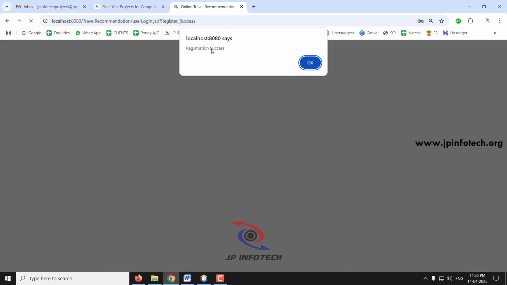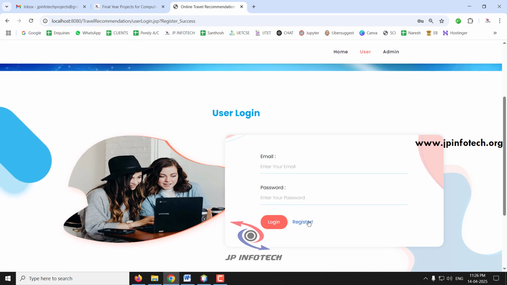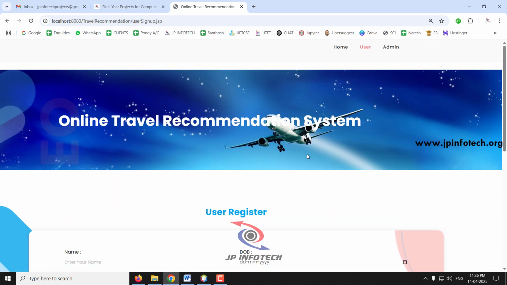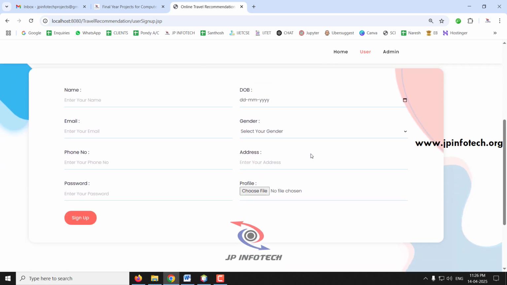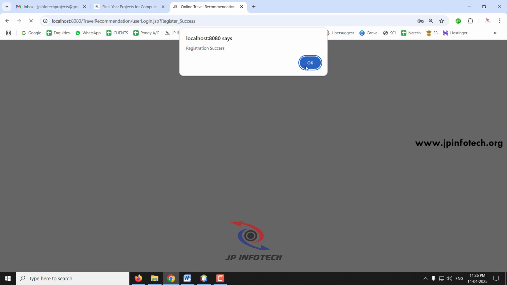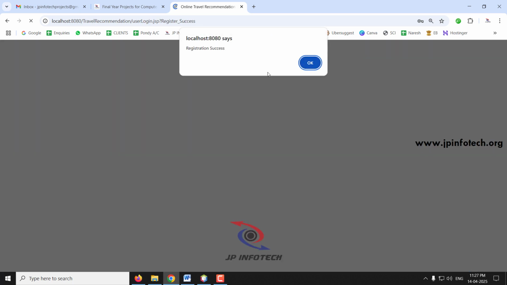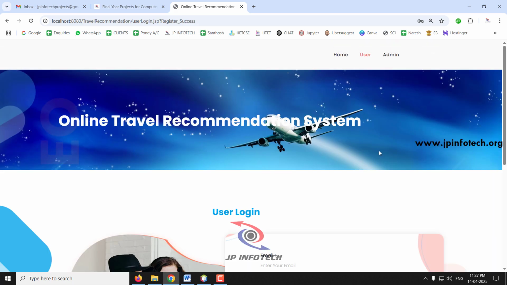Now you can see the registration is successful. Click OK. Now I will create some other users also, because we are going to do an online social networking platform, and if there is only one user, it does not have the real concept of it. So let us create some other users quickly. Now I am creating a user called Alice. Now I am creating a user called Bob. Now I am creating a user called Ajit. So now I have created some different users.